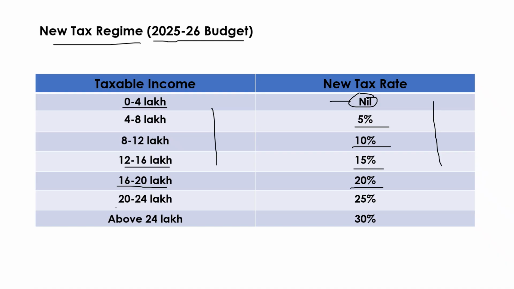For the 20 to 24 lakh income range, the person should pay 25% tax. And if a person earns above 24 lakh income in a year, he should pay 30% tax to the government. This is the new income tax slab in India.